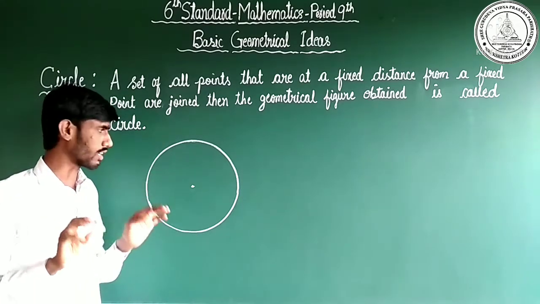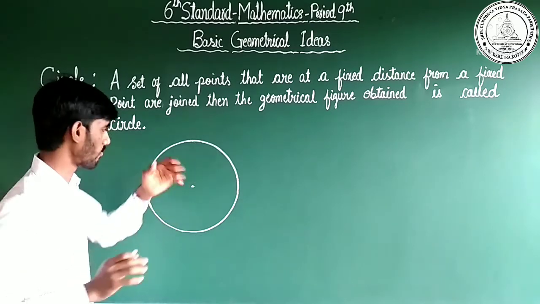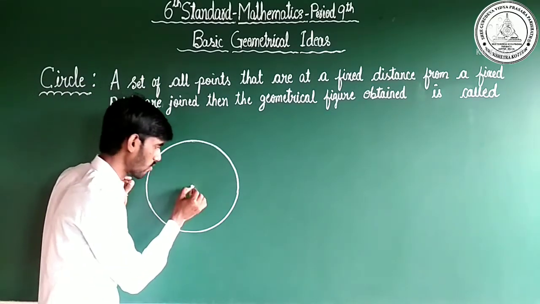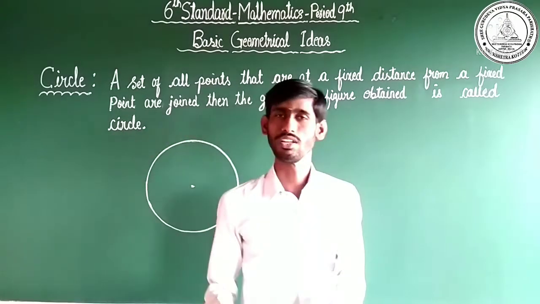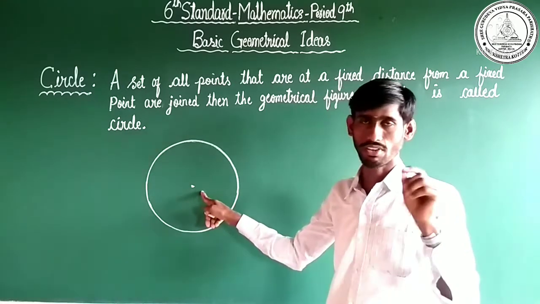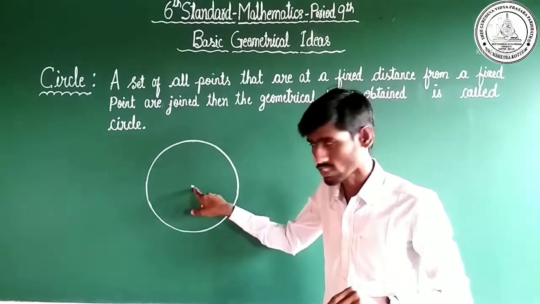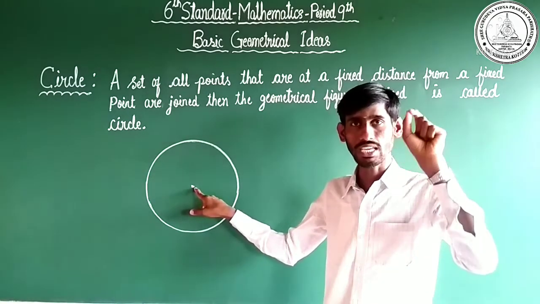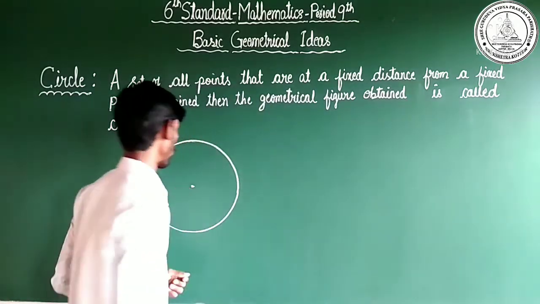Dear children, the circle has many important parts. Let us know one by one. The first one is center. This is one of the parts of a circle. What is center? Define center. Dear children, the fixed point in the circle is called center. Yes, this is the definition of center.